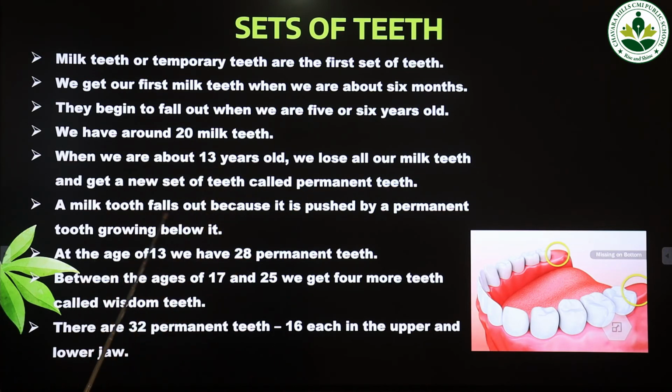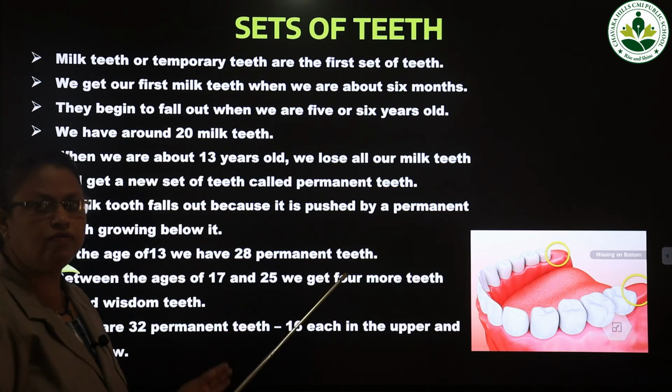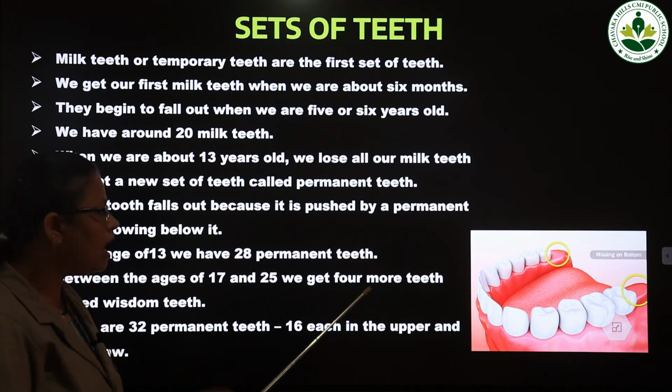A milk tooth falls out because it is pushed by a permanent tooth growing below it. At the age of 13, we have 28 permanent teeth. Between the ages of 17 and 25, we get 4 more teeth called wisdom teeth. There are 32 permanent teeth, 16 each in the upper and lower jaw. Out of 32 teeth, 16 are in the lower jaw and 16 are in the upper jaw.